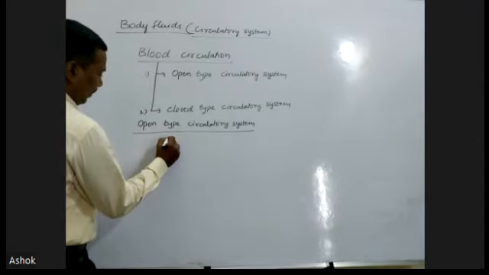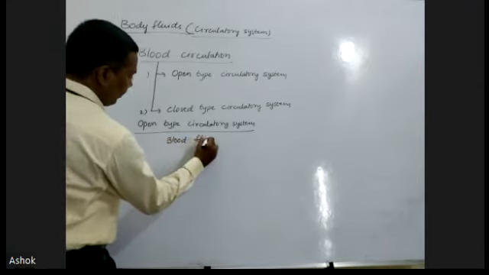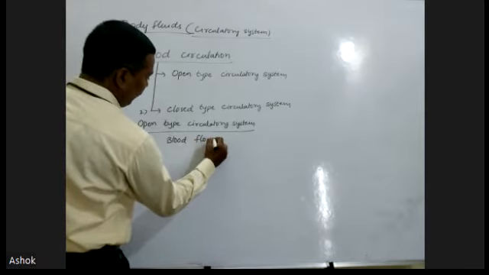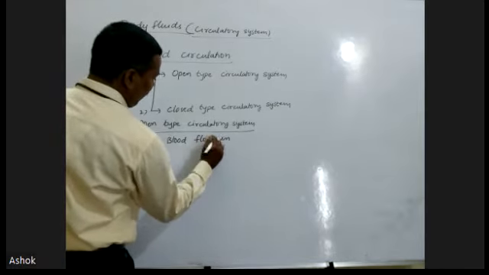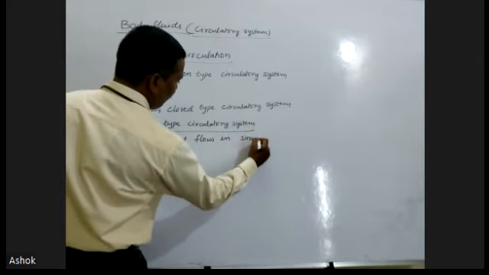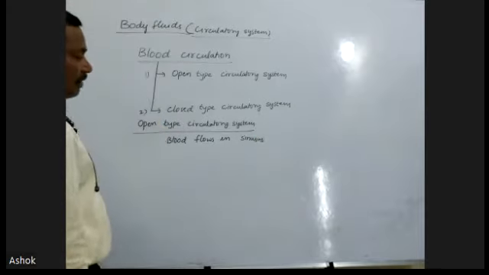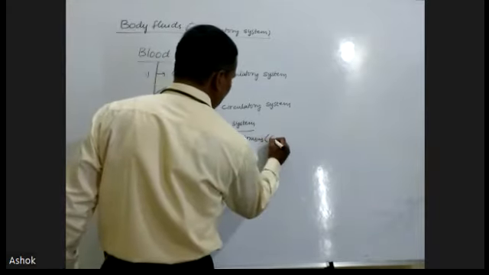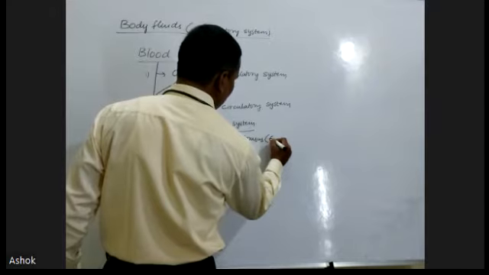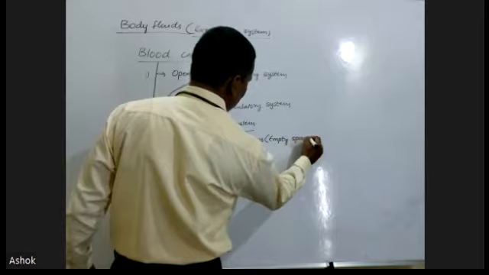In the open type circulatory system, blood flows in the sinuses of the animal. Sinuses are nothing but empty cavities or empty spaces.